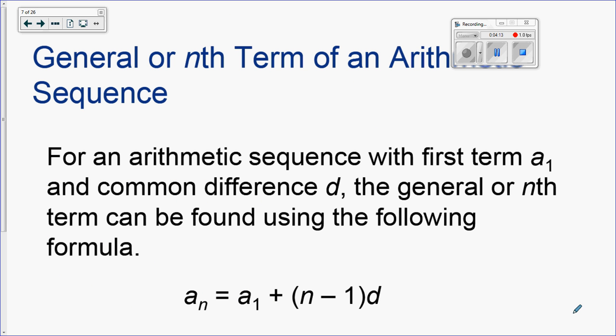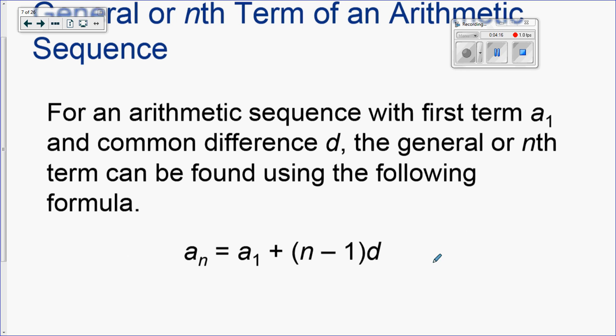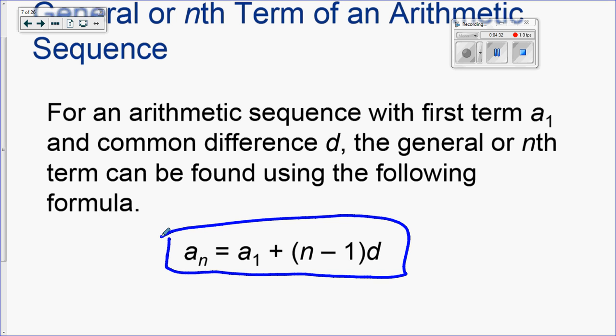Okay, so now there's a general, or what we call the nth term, and to find any term, doesn't matter what it is, for an arithmetic sequence with the first term A sub 1 and a common difference D, the general nth term can be found, you're going to use this formula, okay? Generally when I write it, I put the D in front because we like to distribute with the D at the front, but I don't know why that's how they like to write it. N is the number of the term that we want to find in the sequence. That's what this is saying. So let's look at an example.